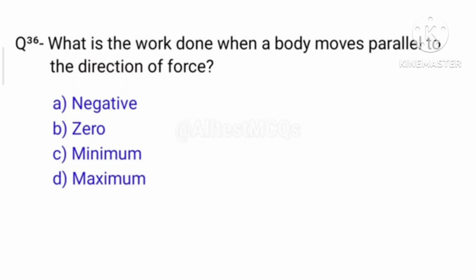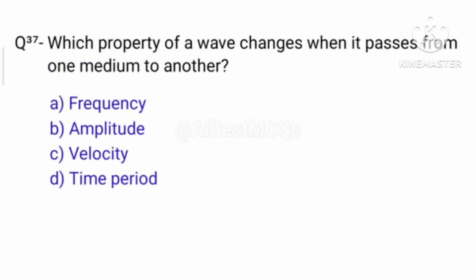And next, question number 36, what is the work done when a body moves parallel to the direction of force? The right answer is option D, maximum. And question number 37, which property of a wave changes when it passes from one medium to another? The right answer is option C, velocity.